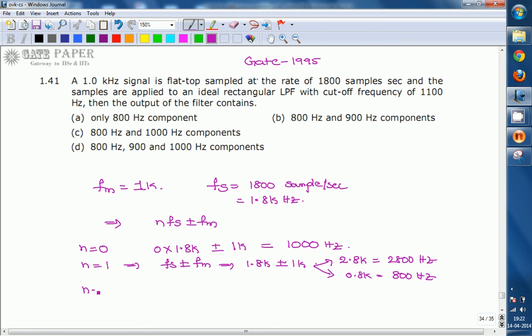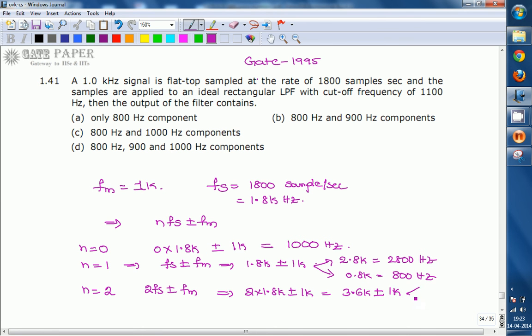Similarly, if n equal to 2 is considered, that is 2 into Fs plus or minus Fm, that is 2 into 1.8k plus or minus 1k, that is 3.6k plus or minus 1k.